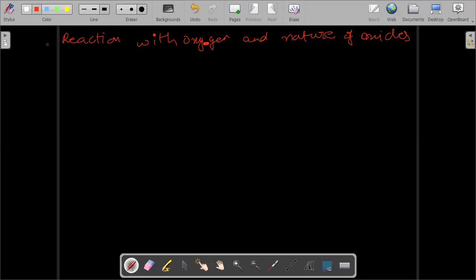The next one we have to study here is the reaction of acids with metals. Then we will study the reaction of bases with metals.